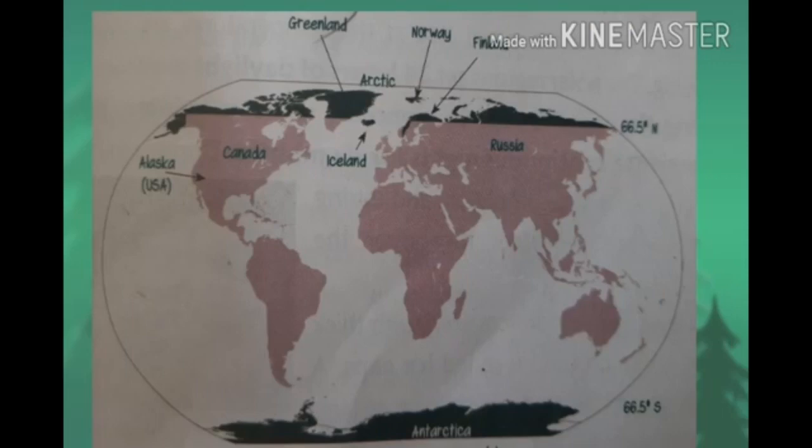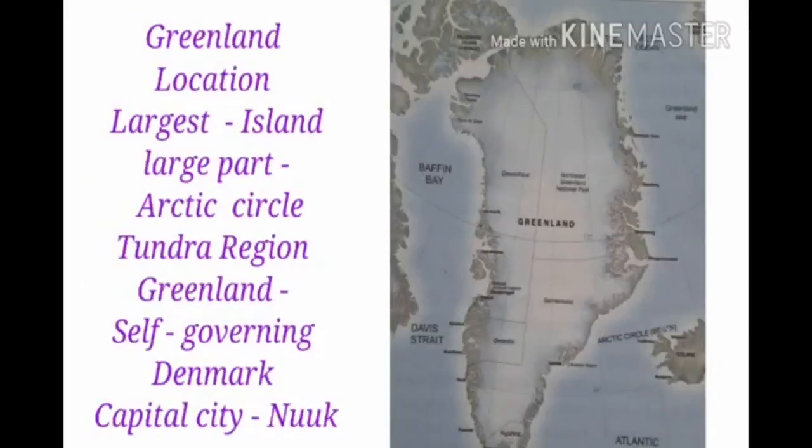Children, Greenland lies in the North Polar region, the part of the earth which is extremely cold throughout the year. This region is also called the tundra region. What is the tundra region? A large flat area of frozen land lying around the North Pole.